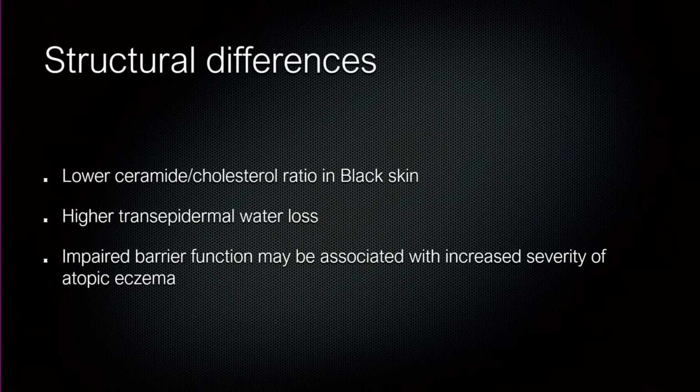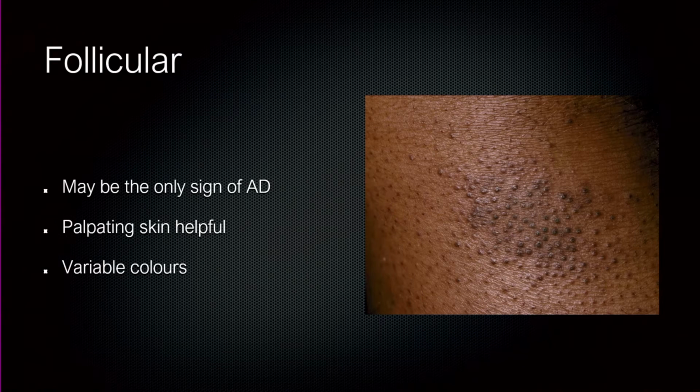Now, the reason you get eczema more commonly is due to the structural changes I've already spoken about. I told you that there was less ceramide and cholesterol, and I told you that there was higher transepidermal water loss. And this results in an impaired barrier function and therefore an increased severity of atopic eczema. This, I think, can be translated to treatment because if we tell our patients that their skin does tend to be drier, it emphasizes the reason why they have to use moisturizers a lot more and perhaps a lot more frequently than those who have fairer skin.